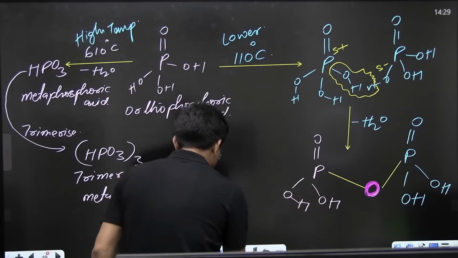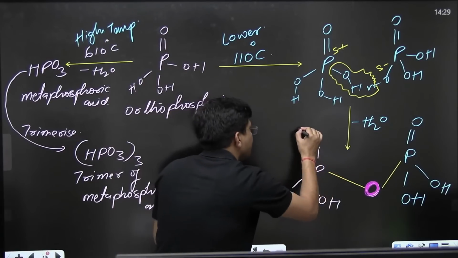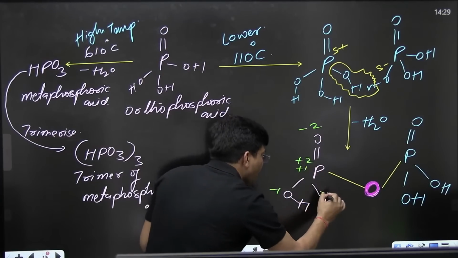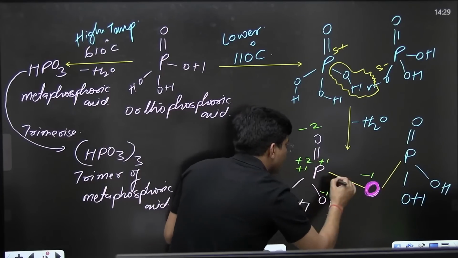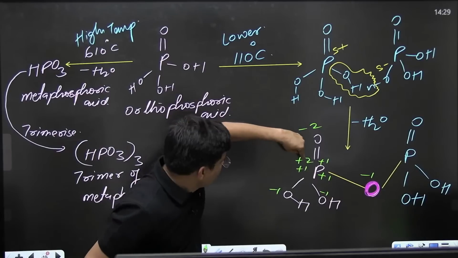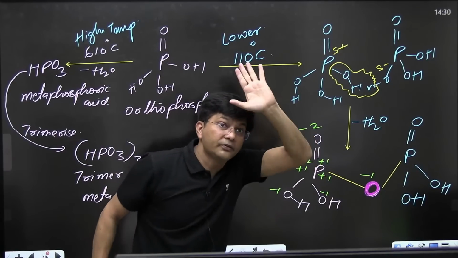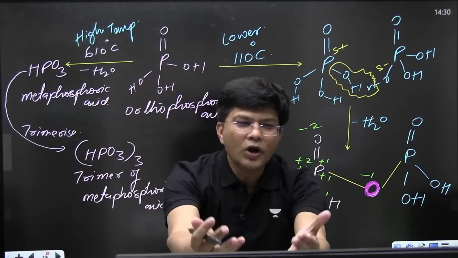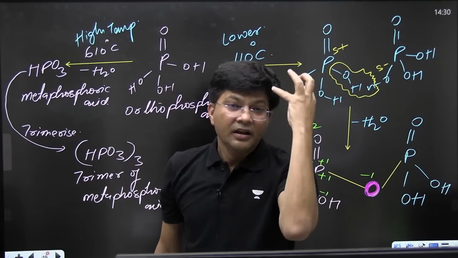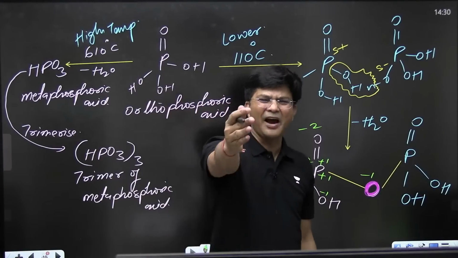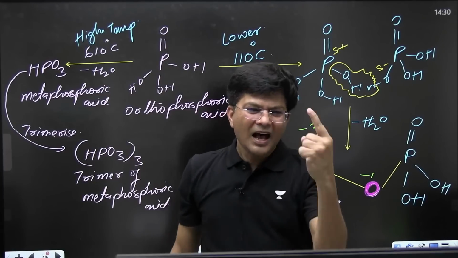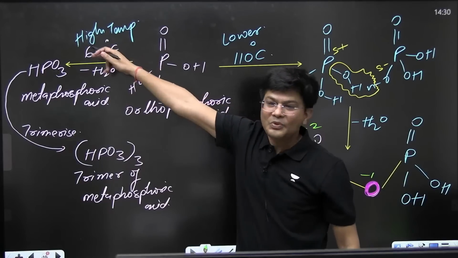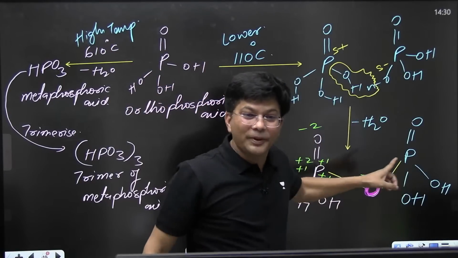See, what's the oxidation state? How to find out the oxidation state? -2 plus 2, -1 plus 1, -1 plus 1, -1 plus 1. What's the oxidation state? 2, 3, 4, 5. 5. For 5, what are you going to use, us or ic? Do let me know in the chat section, ic or us? Ic. And remember that this is meta, this is ortho, and this is going to be pyro.